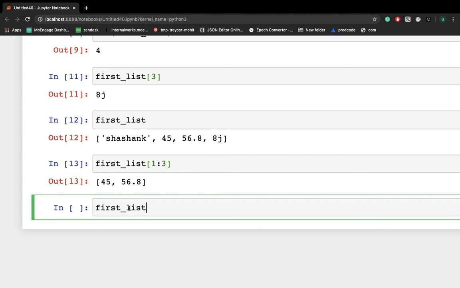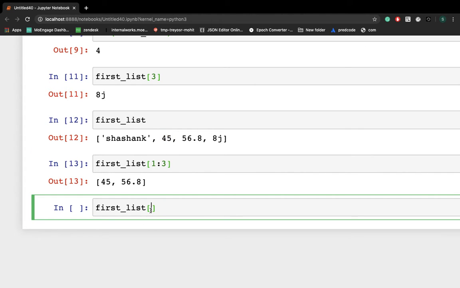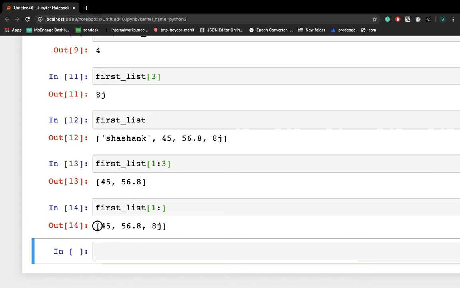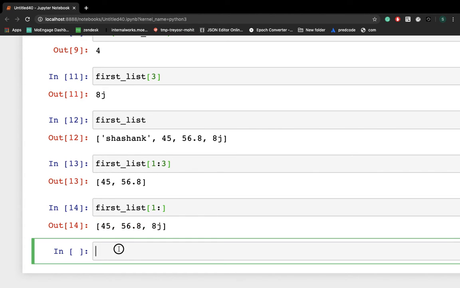So let's check with another example. Let's say you have to print all elements after 45, including 45. So we need to write the index of 45. So 0, 1, right? So I'm writing 1, now colon, that's it. If you do so, you'll get all elements after 45, including 45 also. So this is how you can do slicing, right? You can check it with some more examples as well.